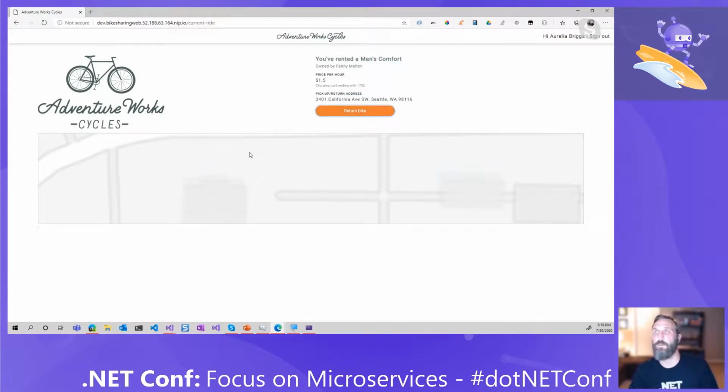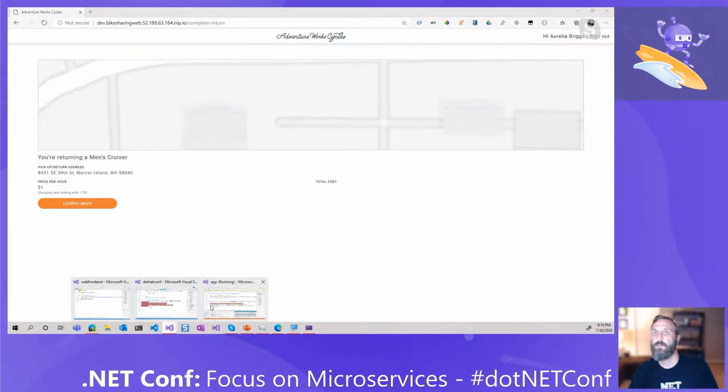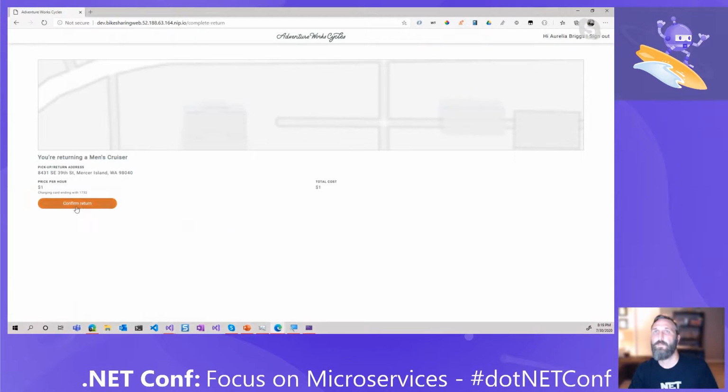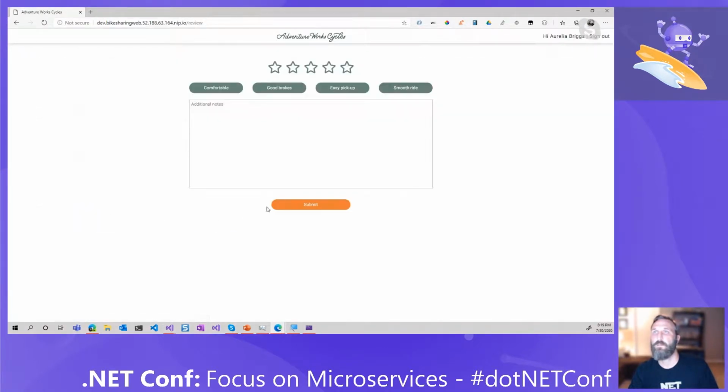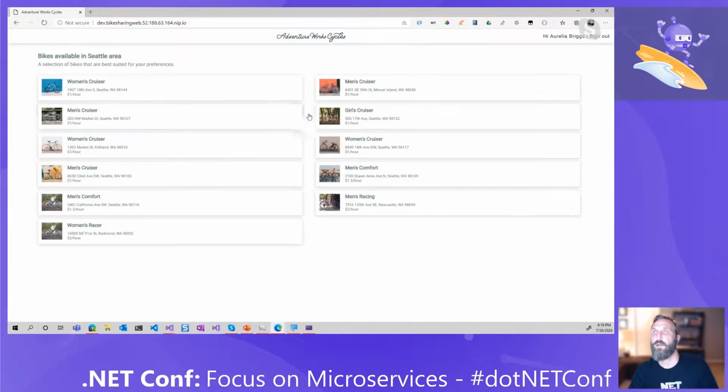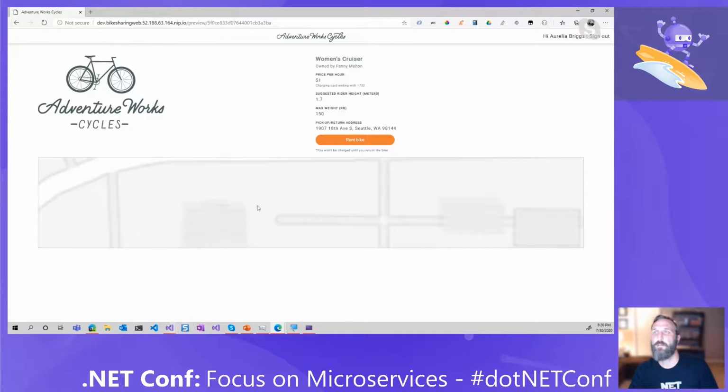So I'm going to return my bike. Did I click that right? Oh, confirm my return. Yeah, everything good. All right, so let's rent that bike there. For some reason, we're not hitting our breakpoint.